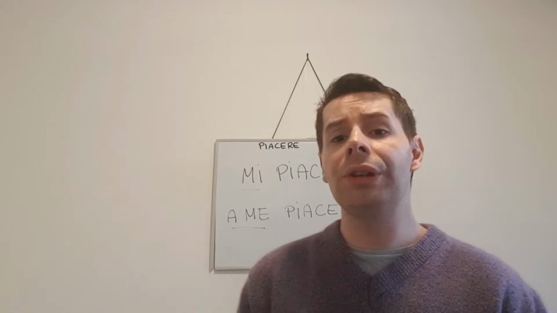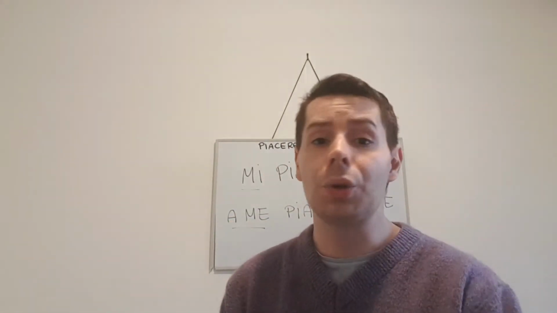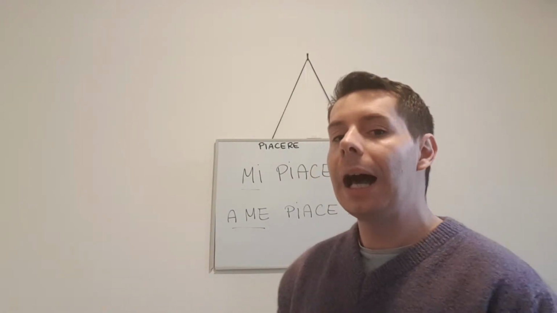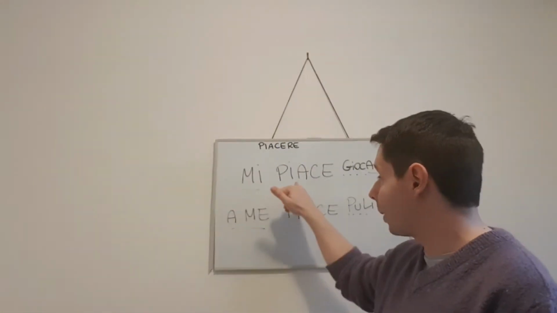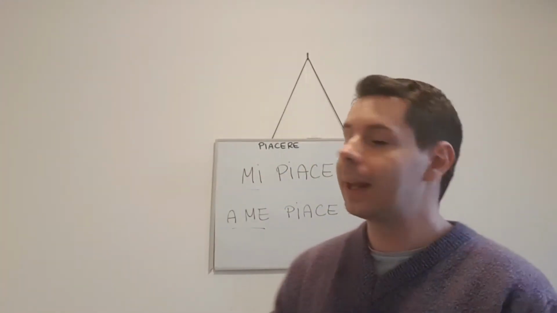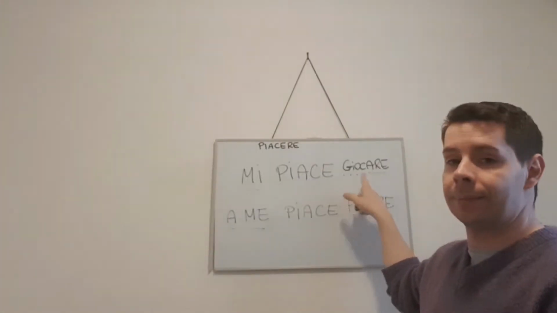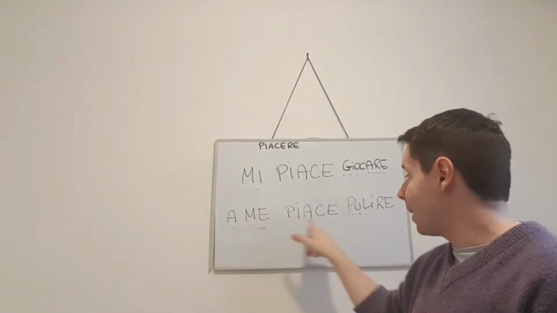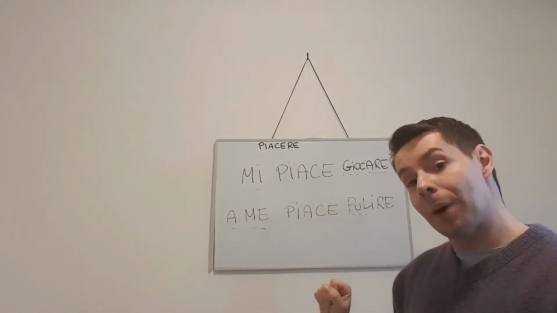But if I want to say that I like activities, related to hobbies, I have to use verbs, and the verbs that follow piace are going to be in the infinitive form. In the example here we have mi piace giocare, a me piace pulire. Simple.